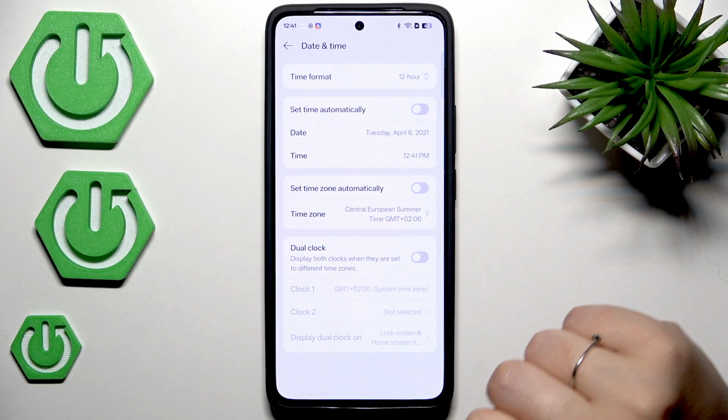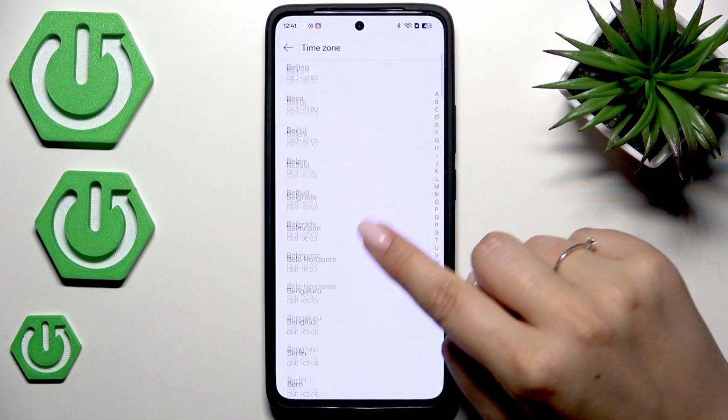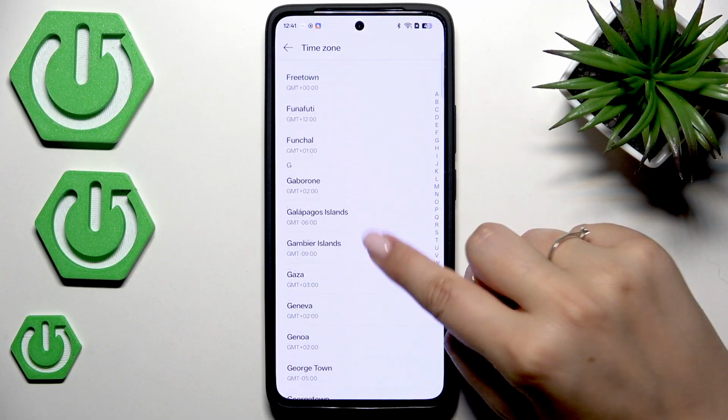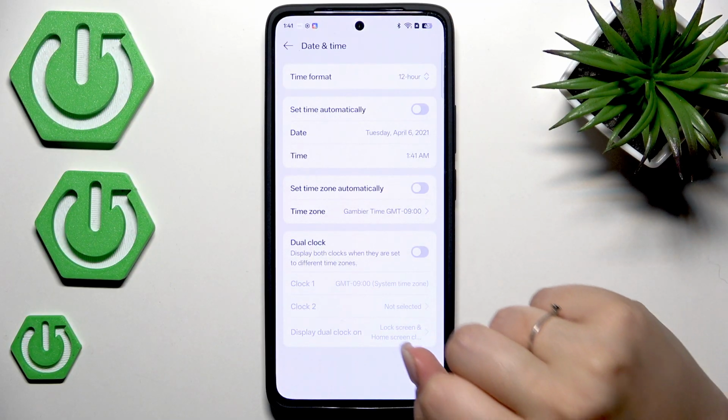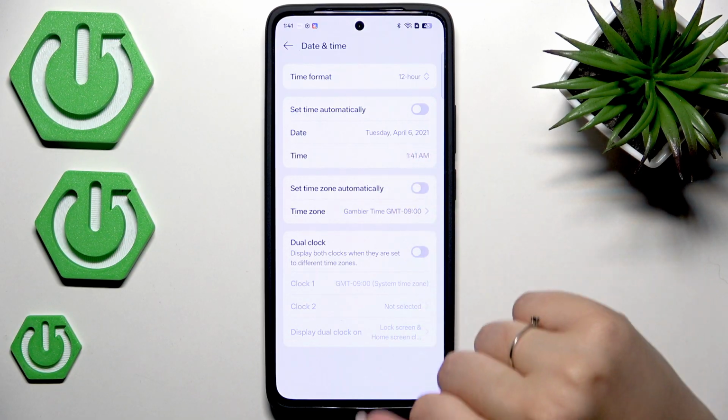So here we can also change the time zone. Just tap on the time zone, and here we've got the full list of available time zones from which we can choose. So simply find yours and then tap on it and it will be immediately applied. Of course, it will affect the time.